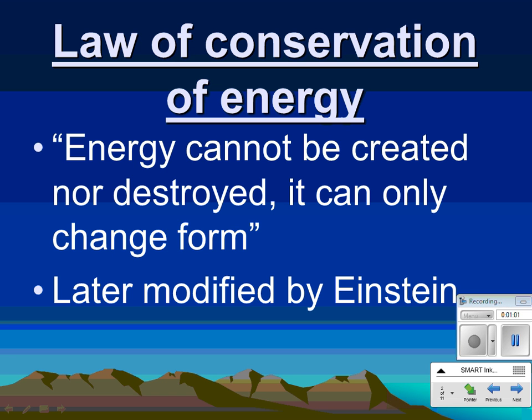Einstein later modified this law when he came up with the equation E equals mc squared and the relationship between mass and energy. He discovered that mass can actually be turned into energy, and energy can actually be turned into mass. So you can have a system where you have a whole bunch of energy, and some of that energy will disappear if it becomes mass. So now some people call it the law of conservation of mass and energy, because some people think of mass as a type of energy, a type of potential energy in some ways, okay? That's the way nuclear bombs are made. And when we get into nuclear physics next year, we'll talk more about that. All right?